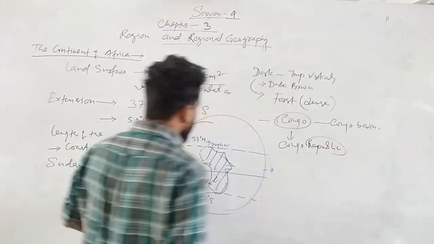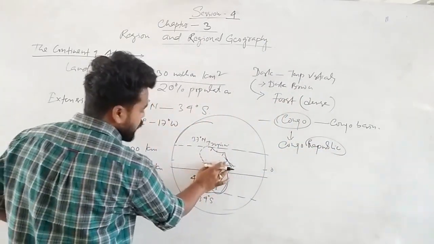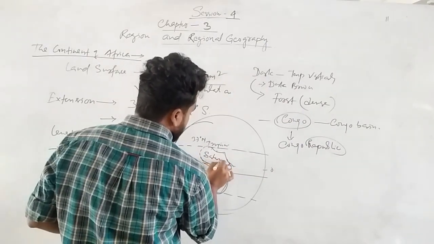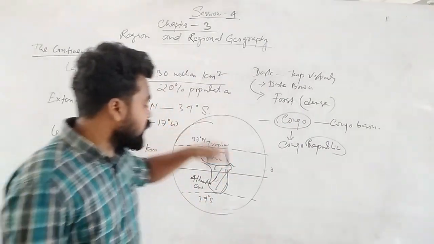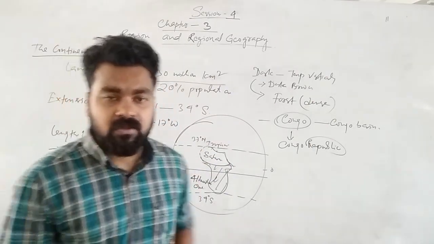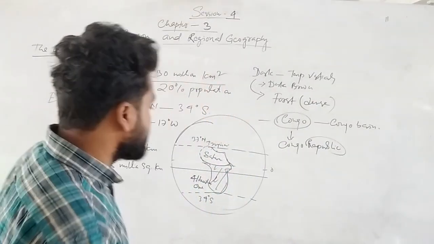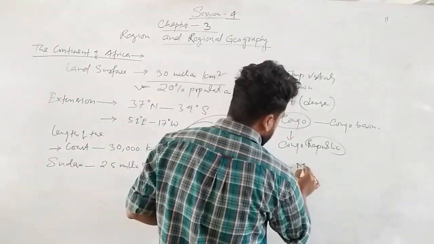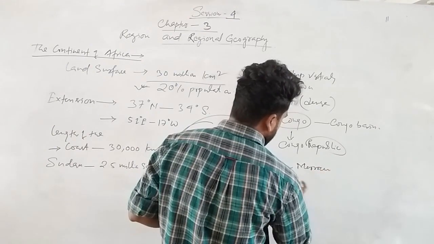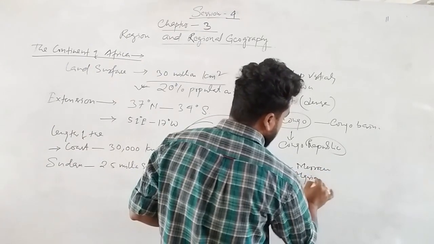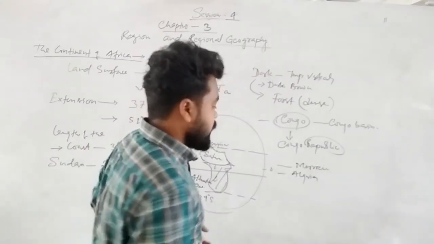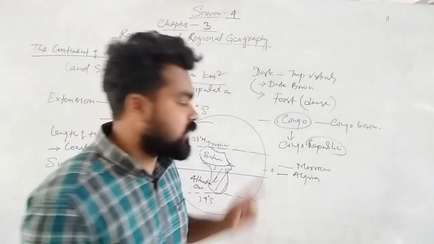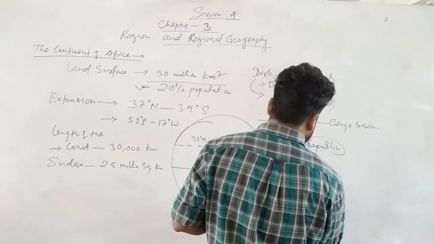And we know that the northern part of Africa is full of the Sahara desert. The whole northern part is Sahara desert, because there is very scanty rainfall. Sahara is the largest desert in the world. Here some desert countries are there, Morocco, Algeria. Earlier Sudan was the largest country, now it is Algeria. Ethiopia,